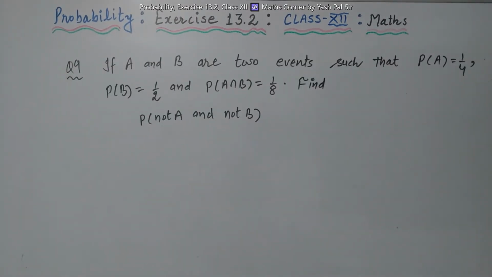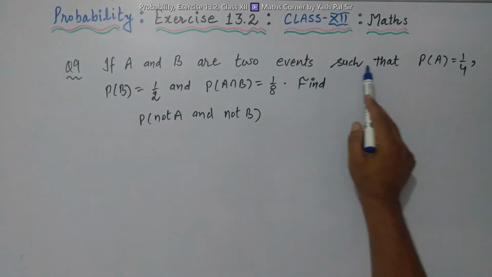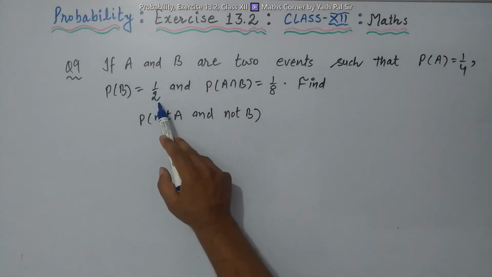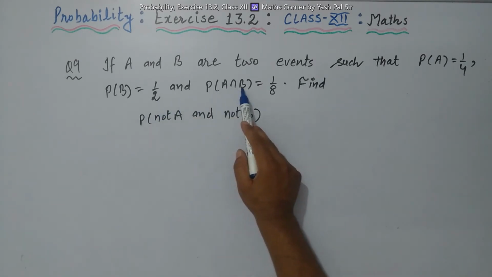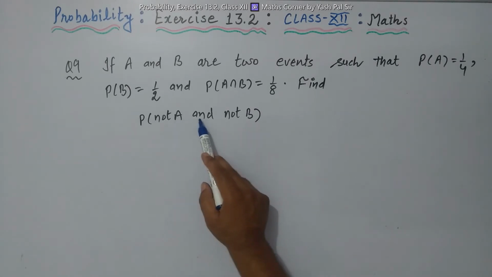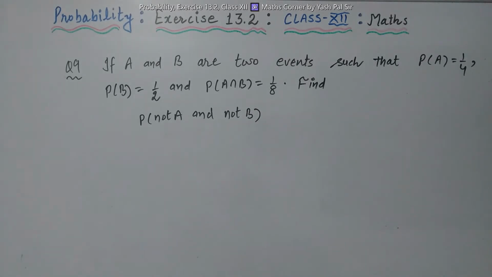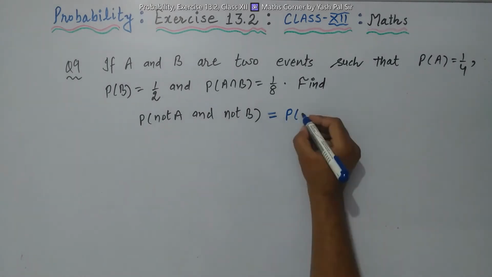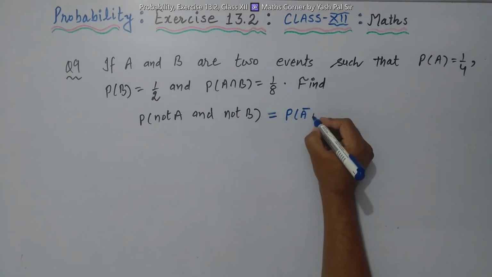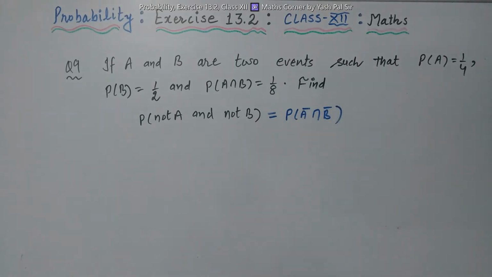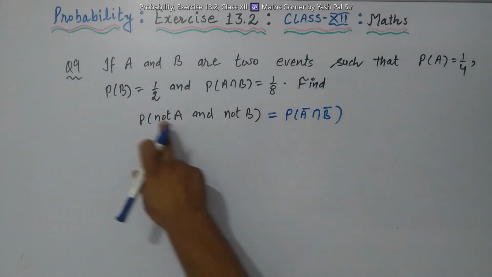Question number 9. If A and B are two events such that probability of A is equal to 1 by 4, probability of B equal to 1 by 2, and probability of A intersection B is equal to 1 by 8, find the probability of not A and not B. So in mathematics, symbolically we can write this. Probability of not A, meaning A bar, intersection, meaning intersection, not B, meaning B conjugate. This way, symbolically we can write this.